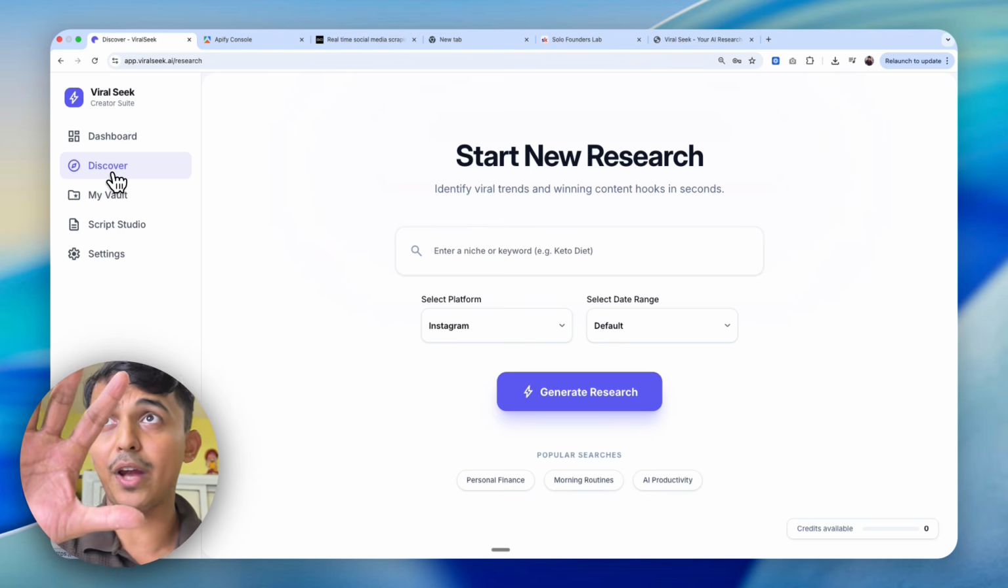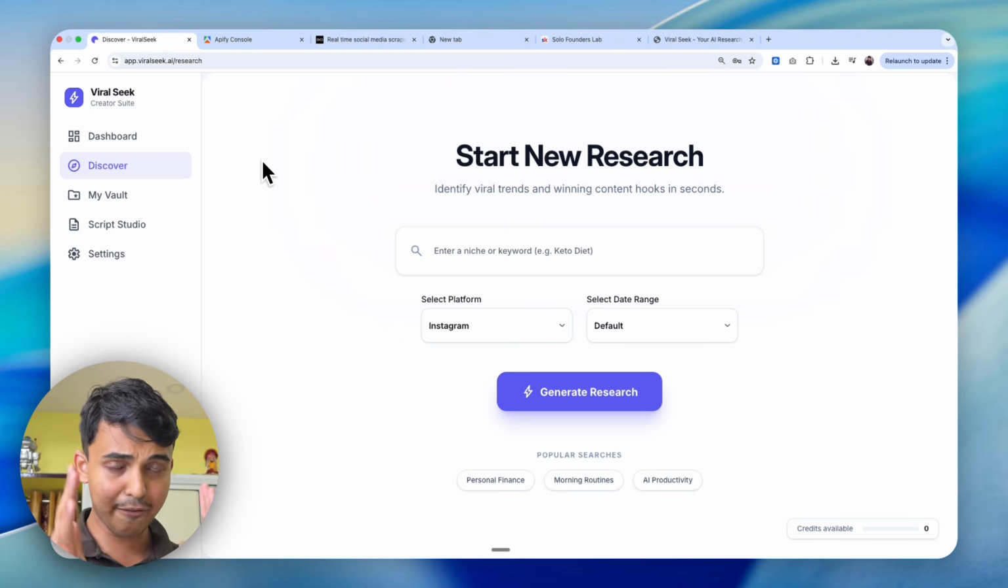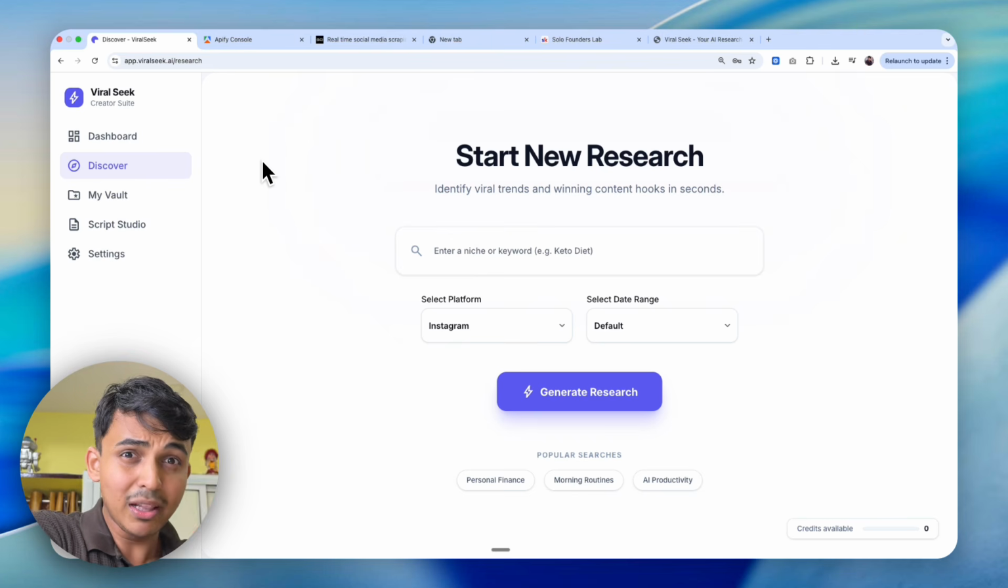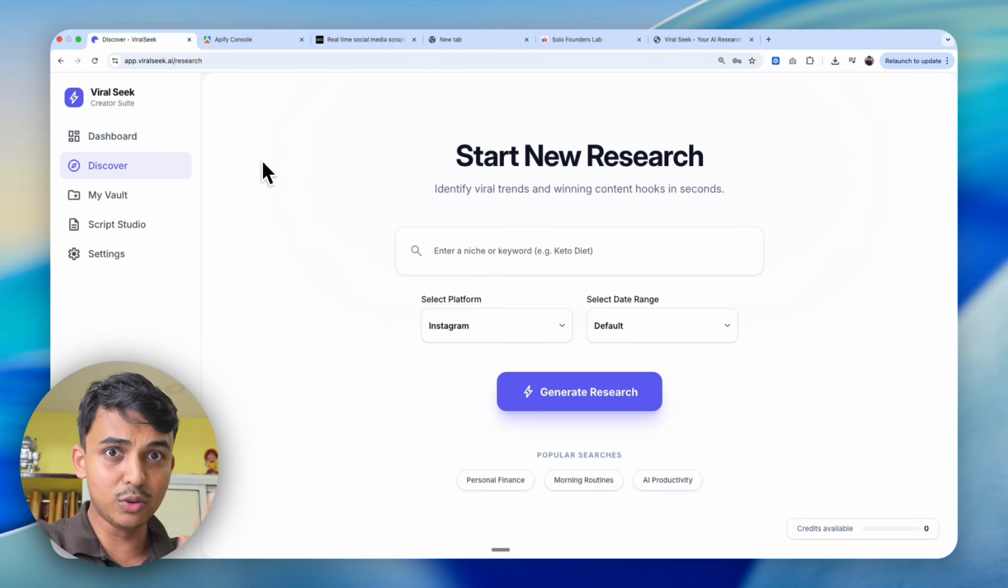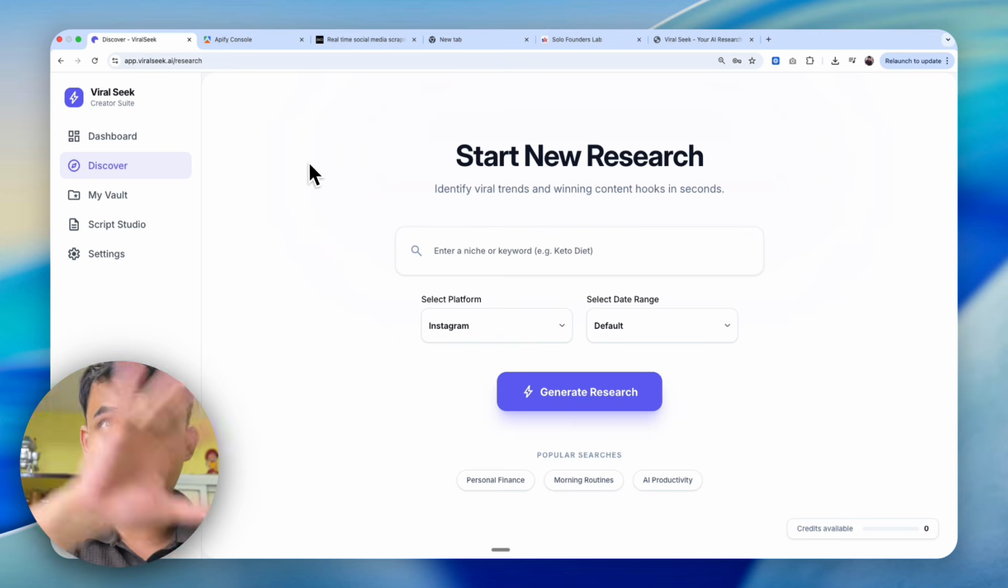Okay. This is so powerful. Okay. So you come to Viral Seek. This is the application. This is the AI tool that I've literally built from my experience of generating more than $12 million in sales using AI. I put together every single thing there, okay? So all you gotta do, it's very powerful, okay?